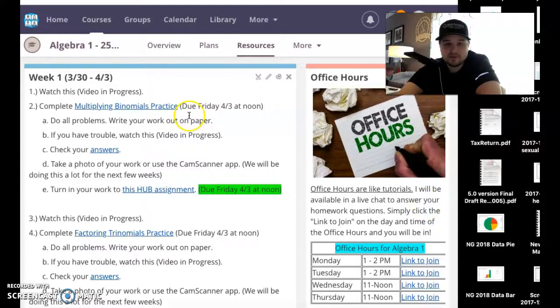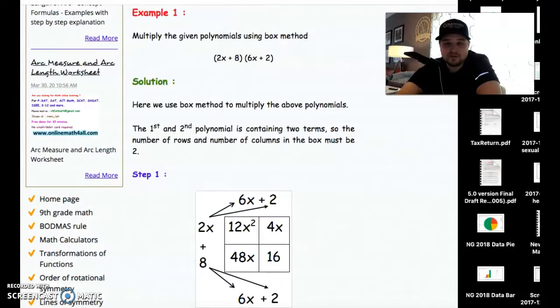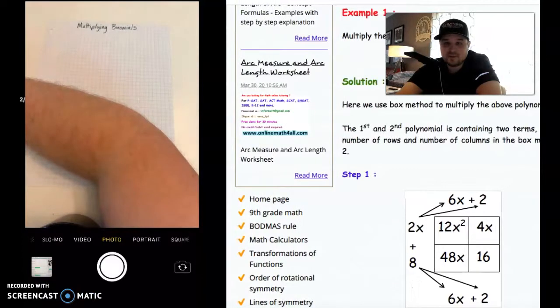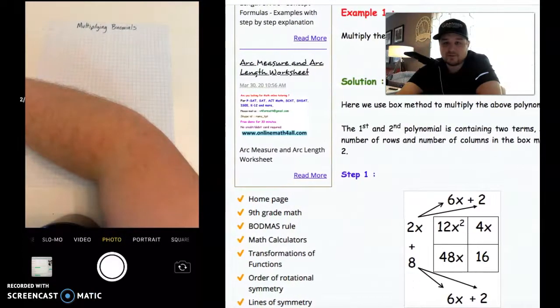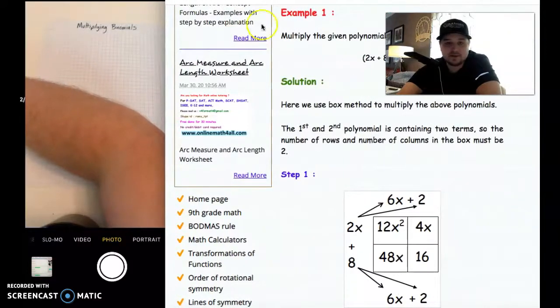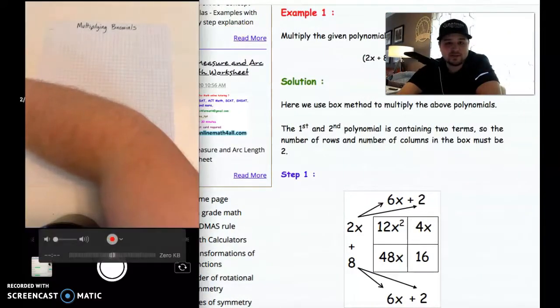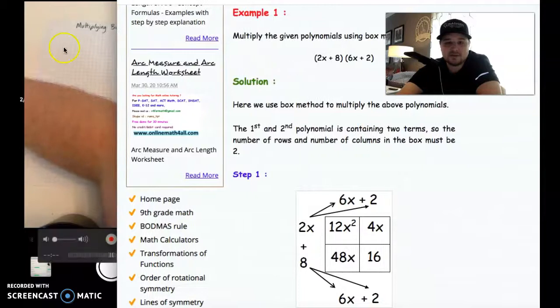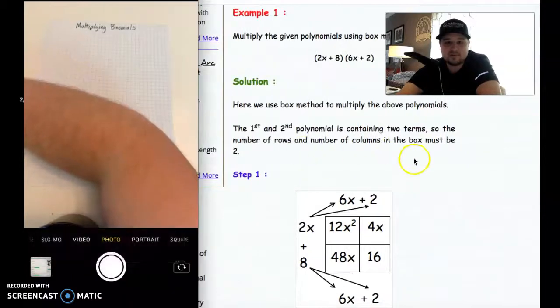Let's go ahead and get started with multiplying binomials. This should be review. This is the box method. This is what we had learned or started to learn before you guys left for spring break, and so I'm trying to make this week as simple for you guys as possible, so this should not be that difficult of an assignment. So let me get my screen set up here, and we're ready to go.